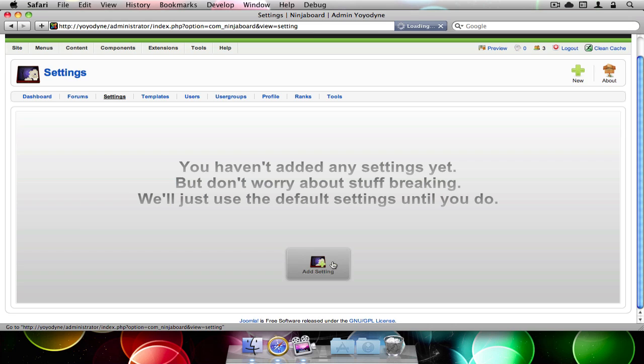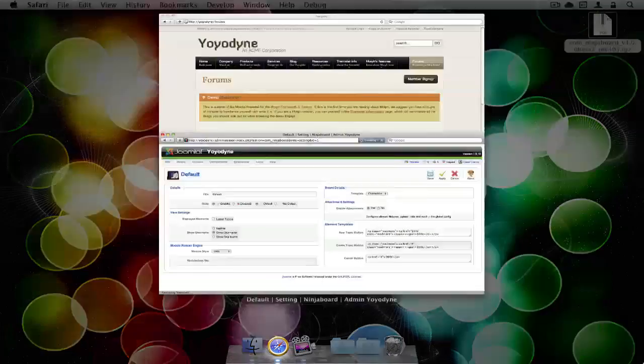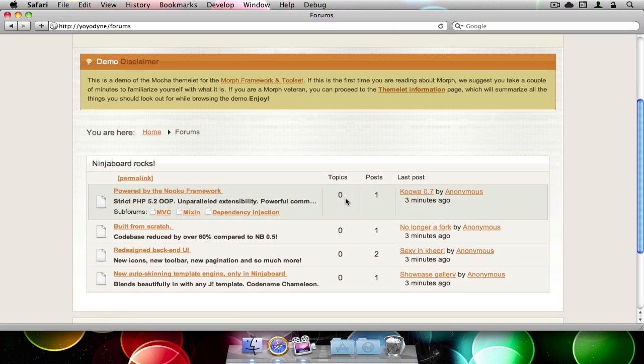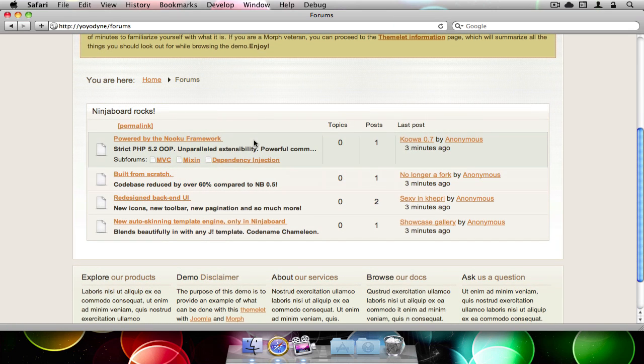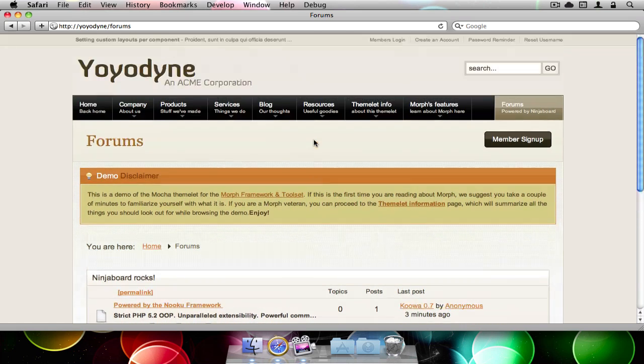So click add settings, it's the default settings, so we pick that, and instead of rounded we're going to pick, let's just go with basic for now, and apply that. Now we're going to see that Ninjaboard has changed, so that's obviously better than just a transparent box, but there's still more we can do.